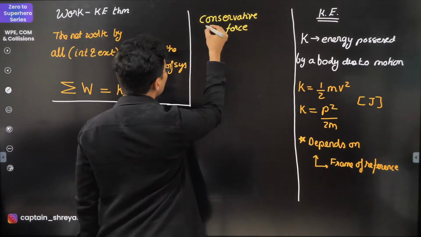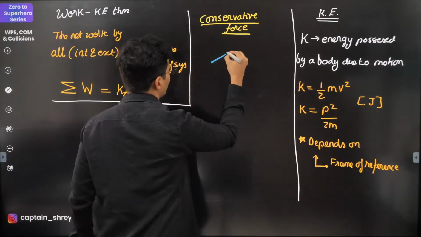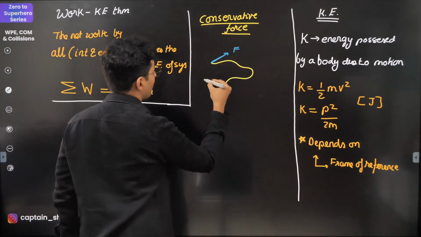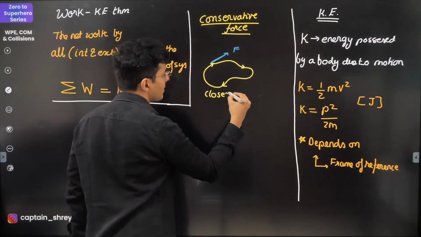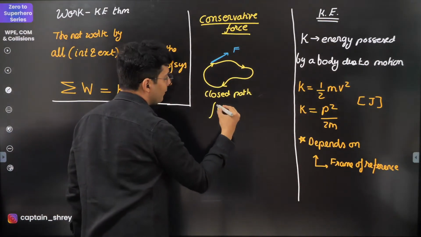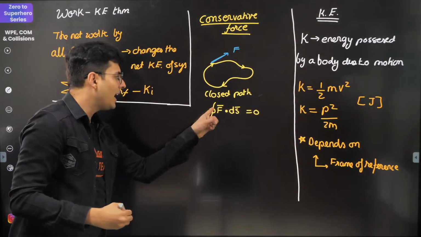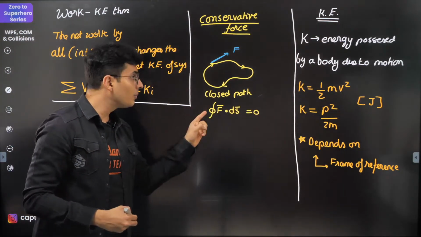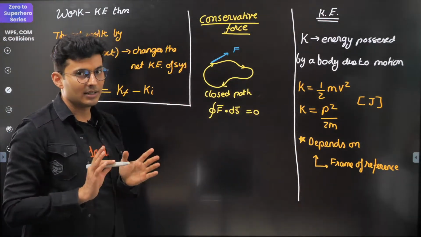So the meaning of conservative force is that, imagine that you have a force which is being applied, and there is a path across which you have moved that force, you have displaced the body, and this is nothing but a closed path. And you find that the integration of f vector dot ds vector comes out to be 0 for that closed path. Why have I put that circle? It says it is integration, but for a closed path. That means you have returned back to the same point. This is basically called a conservative force.